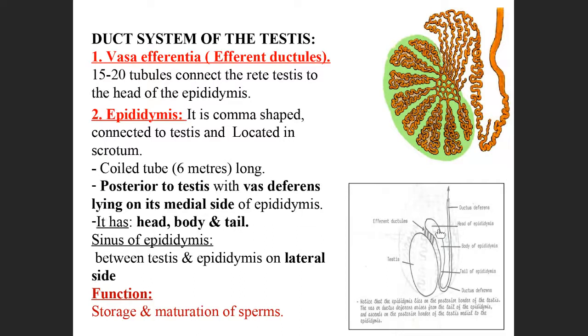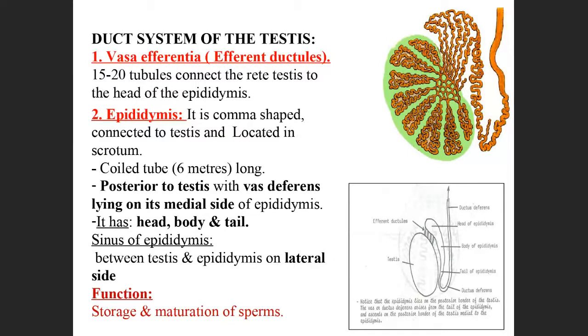You can see, this is the head of the epididymis, this is the body of the epididymis, and here the lower part is the tail of the epididymis. The three parts.